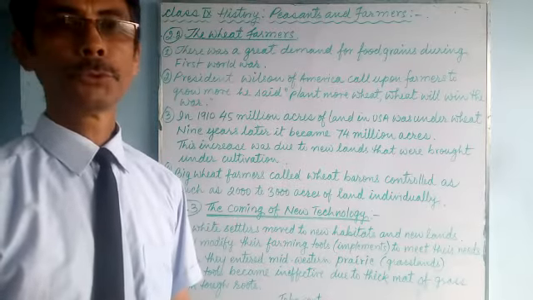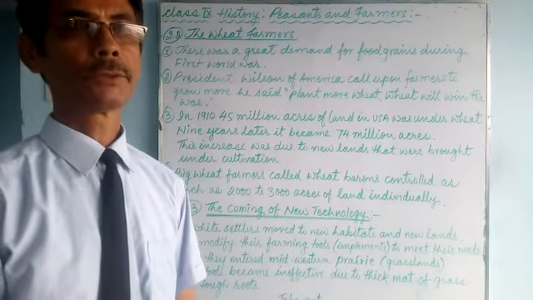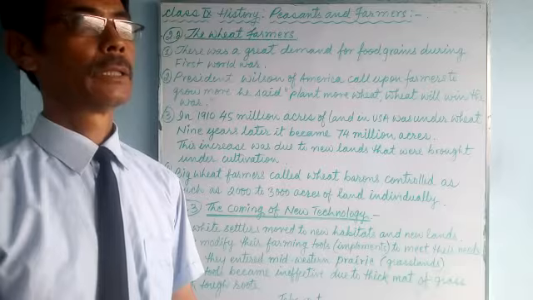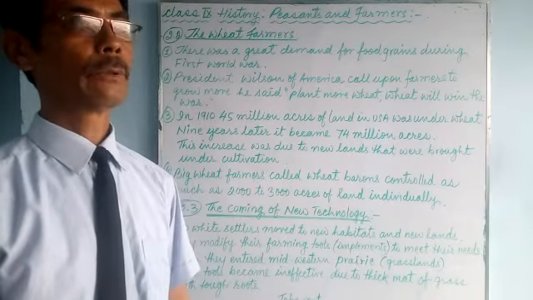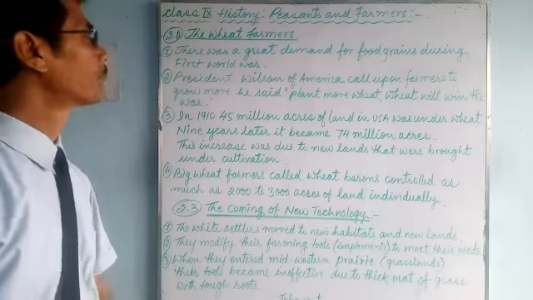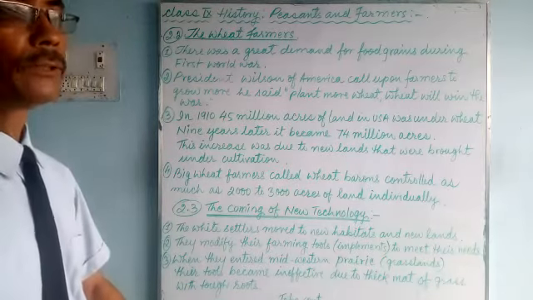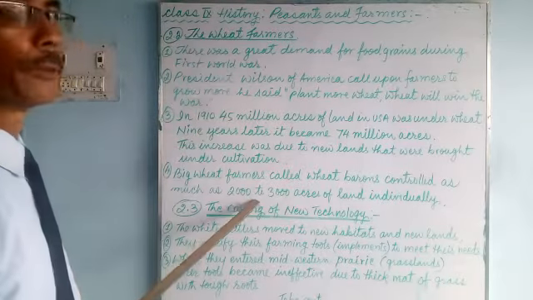Now today we'll do history. We are doing peasants and farmers, the second part. The peasant and farmer of America, USA. We have finished about England. In our previous class we have done some about this 2.2. Today we will finish this 2.2.